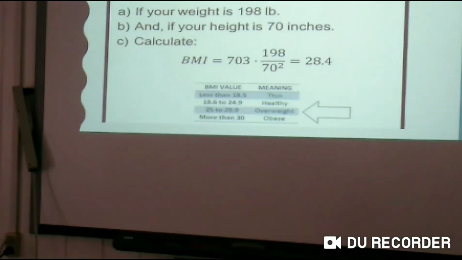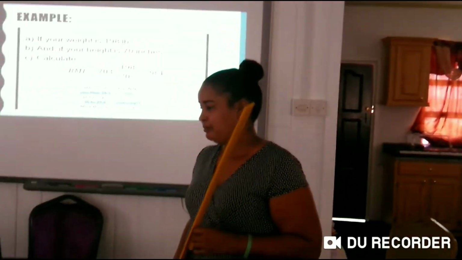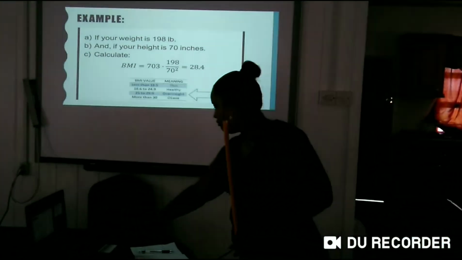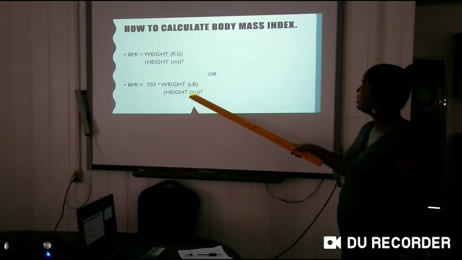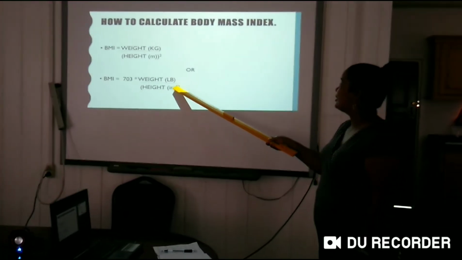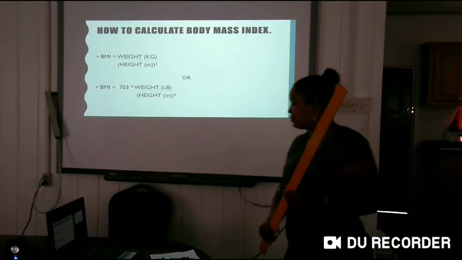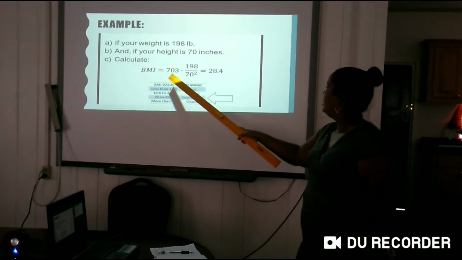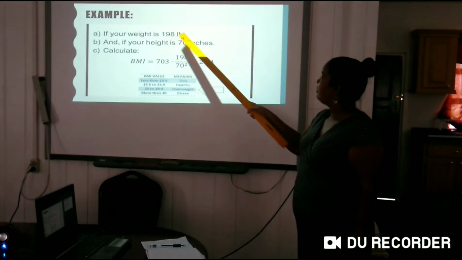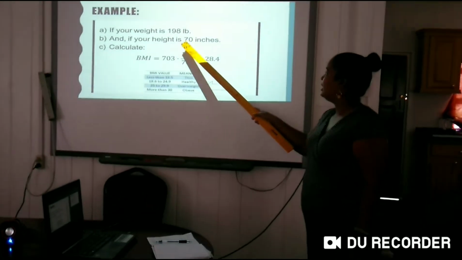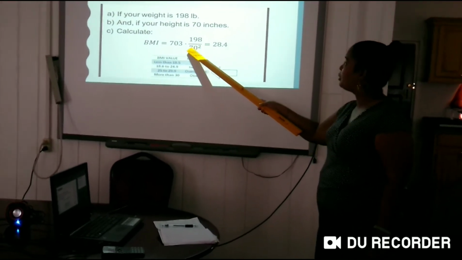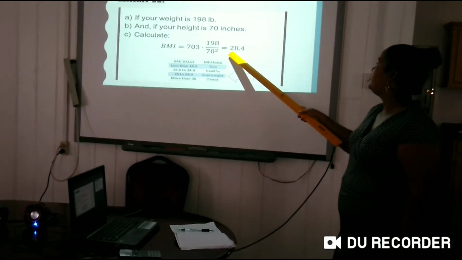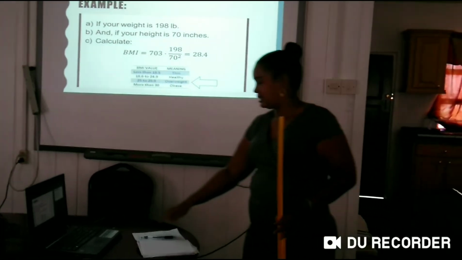Any questions? Yes. Like I said before, that's the formula. And this is the one we would use when we receive the person's pounds and their inches. And it's squared. See that? So that is what we're seeing over here now. It's 703 because we're receiving pounds and inches. 198 pounds over 70 squared, because that's what the formula says. You have to square the height and you get the answer, and then you analyze. Great.